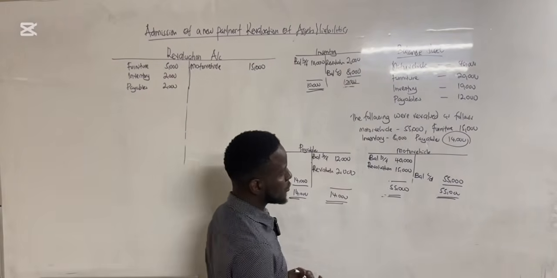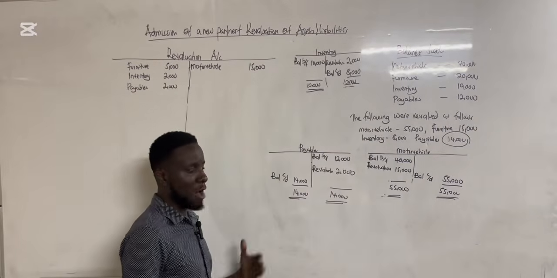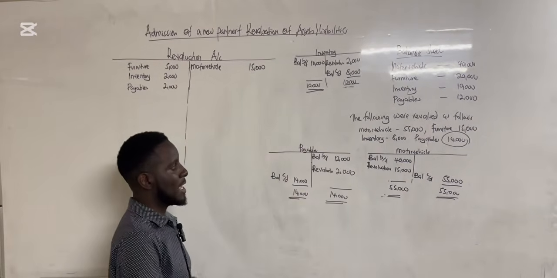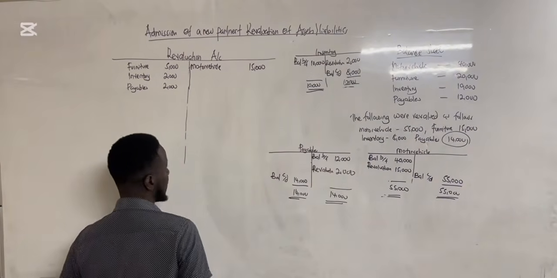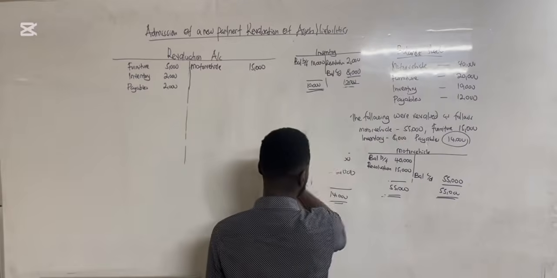So it's all about knowing which side we are on. Are we increasing the asset or decreasing the asset? Are we increasing the liability or decreasing the liability? There's a simple rule that we can use to help us out.